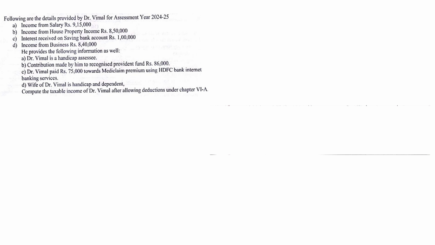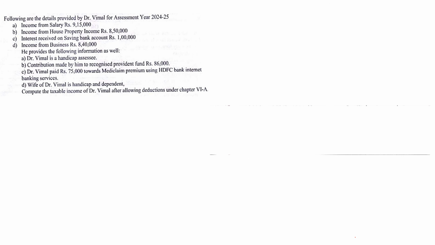Okay, the next sum. Following are the deposits detail provided by Dr. Vimal for assessment year 2024-25. Income from salary, income from house property, interest received on saving bank, income from business, and then he gave you some other information that Dr. Vimal is handicapped. Contribution made by him for recognized provident fund is 86,000. Dr. Vimal also paid 75,000 toward medical premium using HDFC Bank.